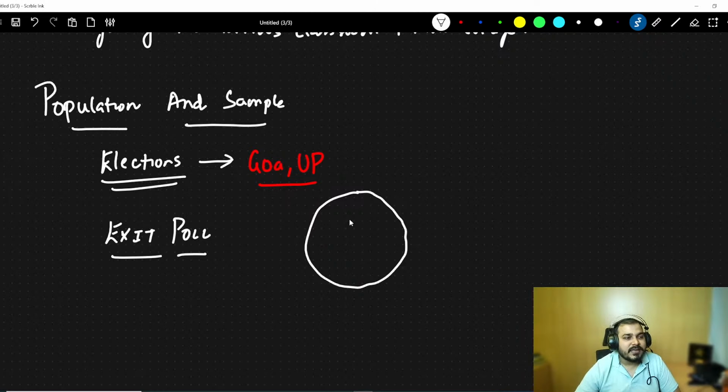So what happens in this exit poll is that reporters take a sample of the population from different regions. Again, there are different kinds of sampling techniques.